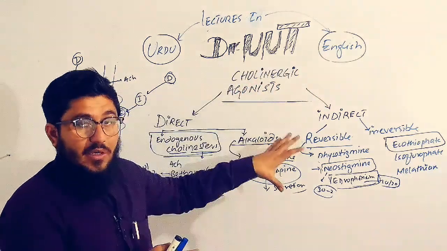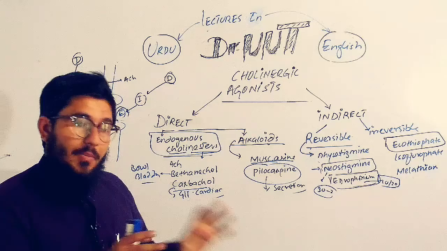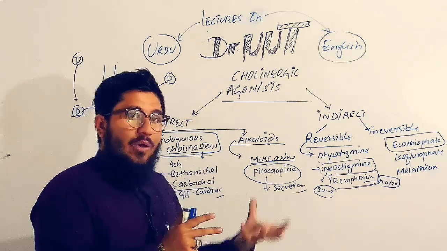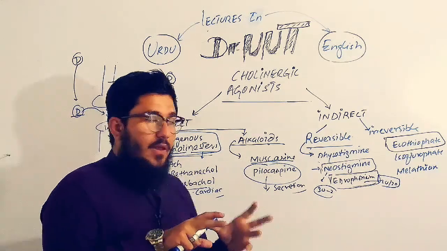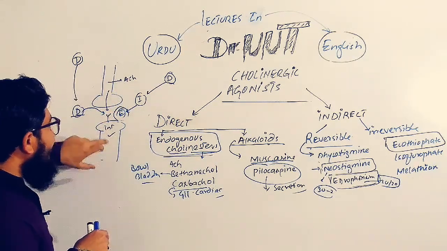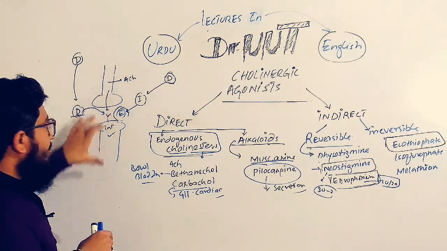Cholinergic agonists, also known as cholinomimetics. First, let us clear the terms cholinergic agonists and mimetics. Acetylcholine comes, it binds to the receptor, shows internal action. That is, this is action.